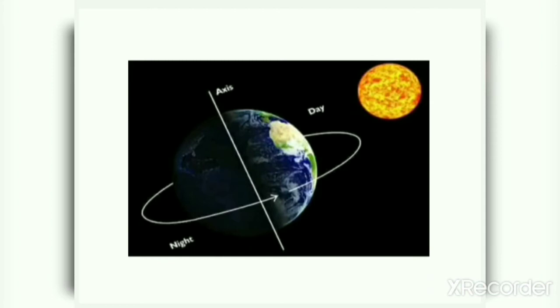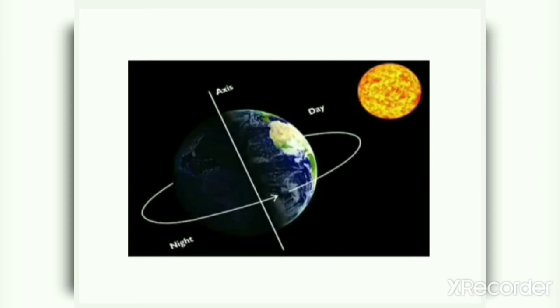Now, you are thinking how day or night is caused? So, day and night are caused due to the rotation of earth on its own axis. The part of the earth which faces the sun experiences day, and the part of the earth which has no sunlight experiences night.